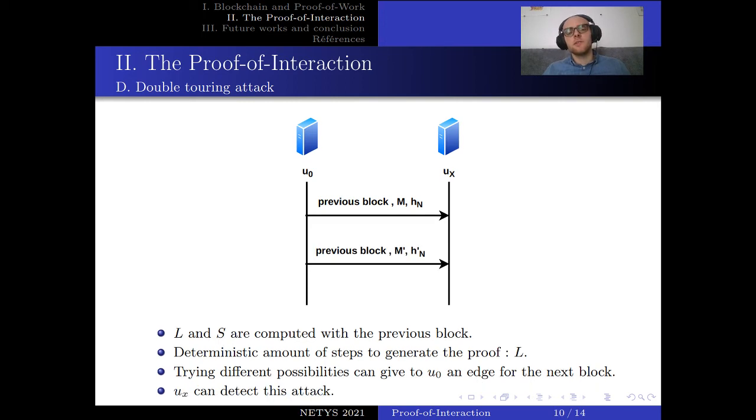But then, if it receives another signature request with the same previous block, but a different new block and a different hash value, it knows that U0 tried several blocks at the same time. He tried different propositions. And also, even if U0 does not contact UX with the new block, if U0 is the one who generates the new block, and this block is different from the one presented to UX, UX knows that U0 did something wrong, and U0 will get a penalty.